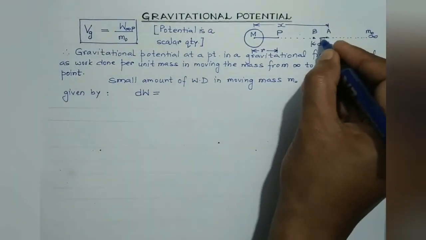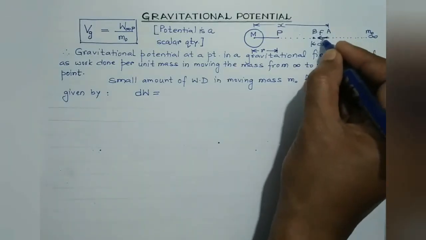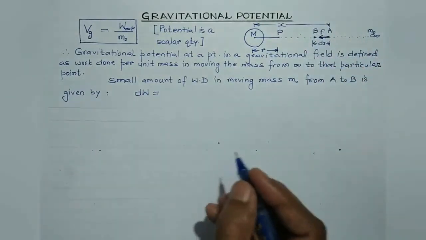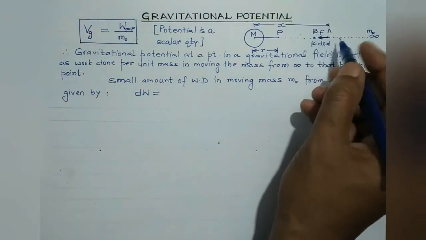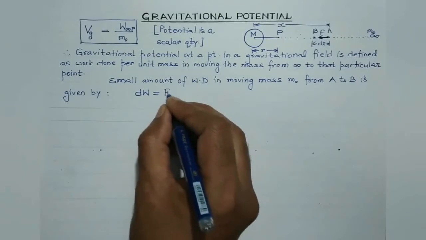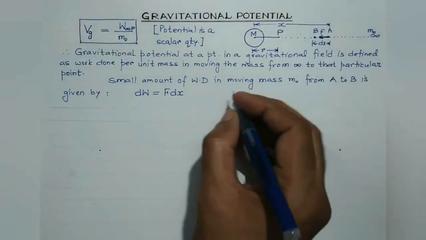Here the force is the gravitational force acting over here, right? And displacement is also along this direction. So the dot product will be F dx cos 0. Cos 0 is 1, so we'll be left with F dx, where dx is the small displacement from A to B.